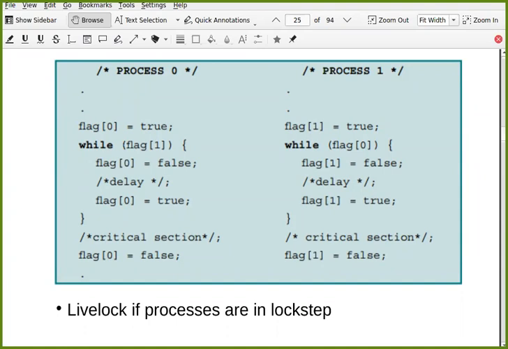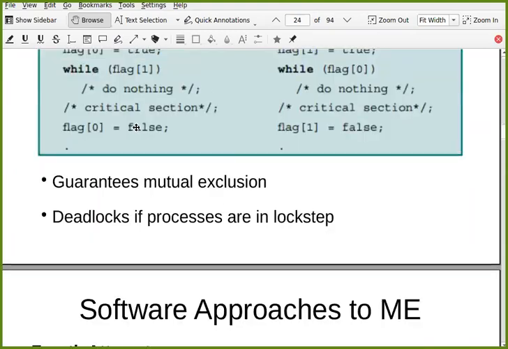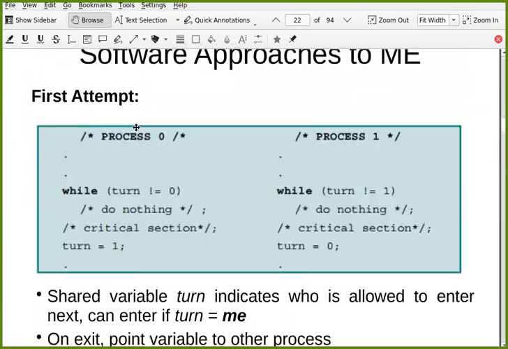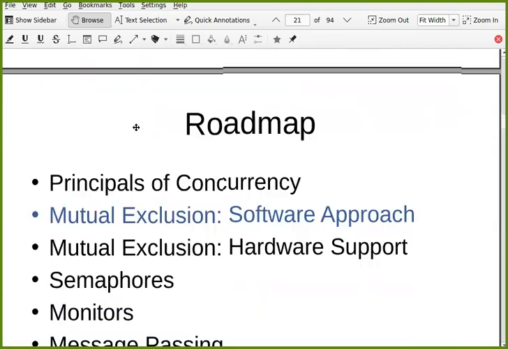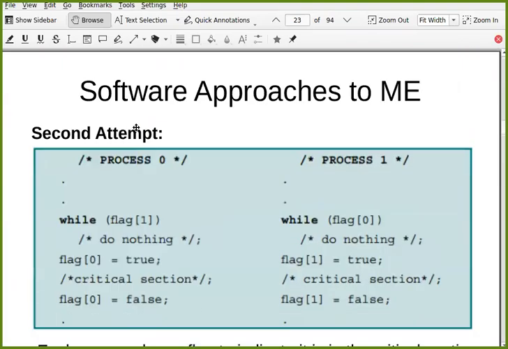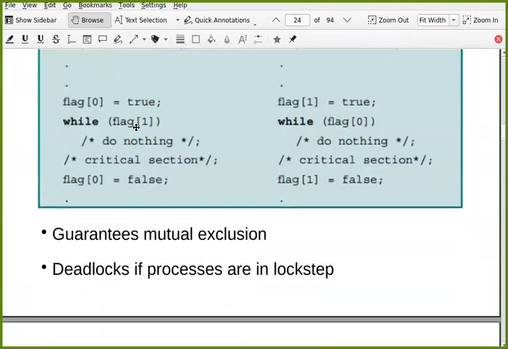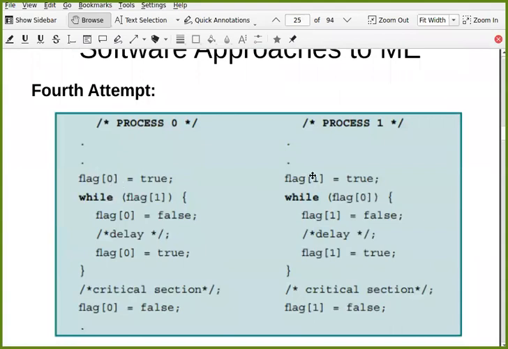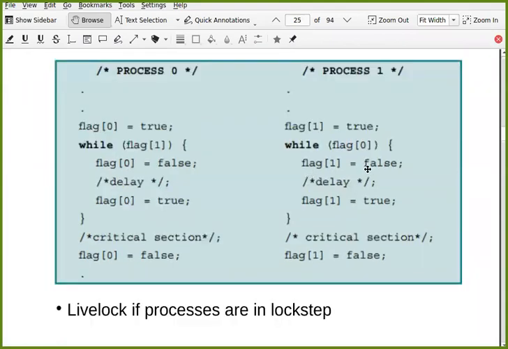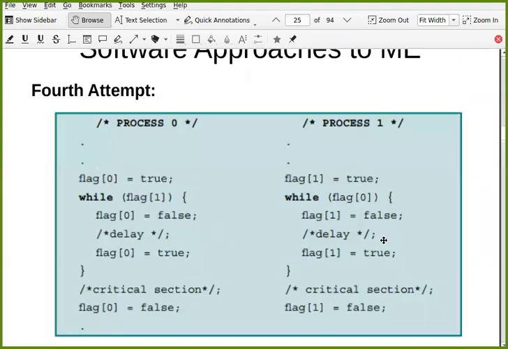So, sir, will the delay of both the processes be the same? We assume that, yes, both have the same delay, because ultimately this is the same program, right? When you see 0 and 1, it depends on the i value that you pass here. While starting this process from the main function, whatever i value you pass, accordingly this index will be used. Otherwise, the program is the same. So definitely the delay is also the same.